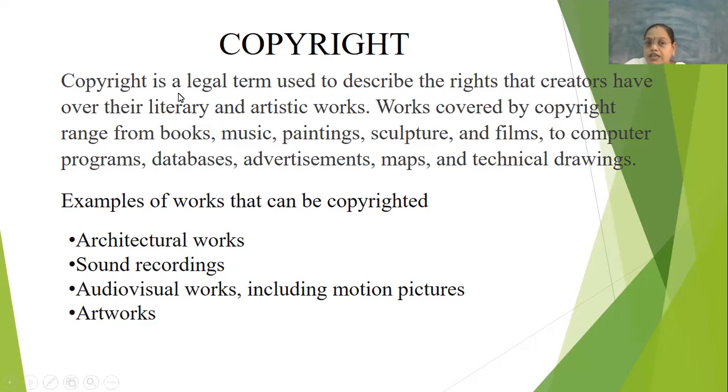So you can get the legal copyright that you are the true author of what you have done. For example, books. Many authors write books, and all the authors can go for copyrights to get the true ownership of the authored book. Or music, paintings, sculpture, computer programs or databases: you can have the copyright for all these things, by which you can protect your intellectual properties.